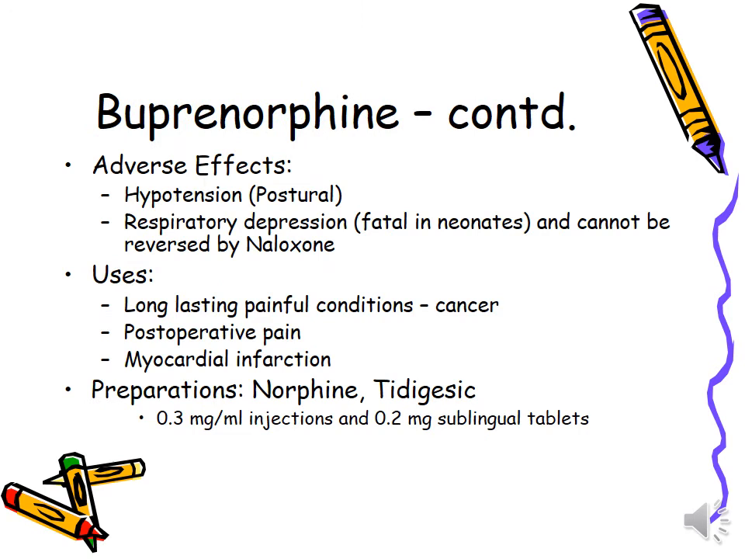Adverse effects related to buprenorphine are hypertension, postural hypotension, and respiratory depression, which is fatal in neonates and cannot be reversed by naloxone. Uses are long-lasting painful conditions such as cancer, post-operative pain, and MI. Previously, we said that pentazocine is not used in MI patients. So, preparations are such as morphine and Digesic.